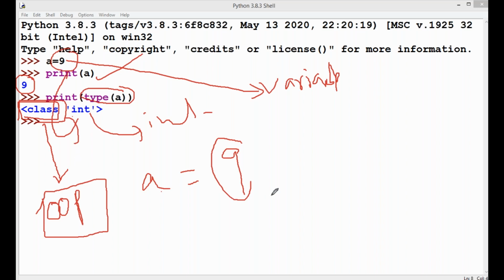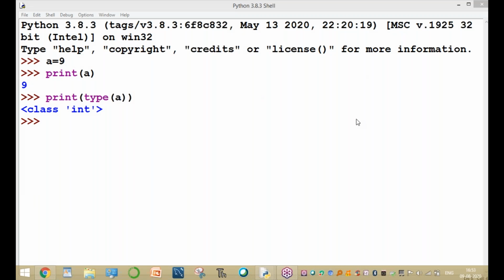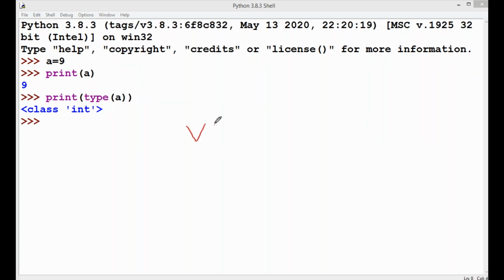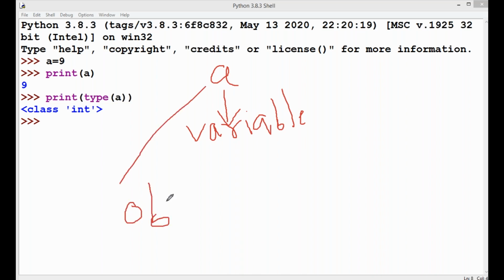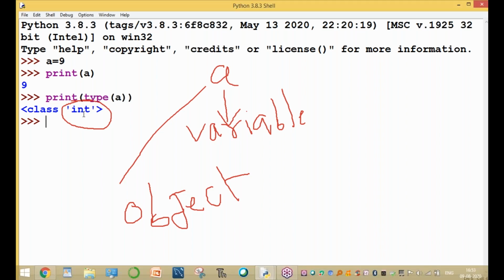In other programming languages, a is called a variable. Please observe this point. In different programming languages it is called a variable, but in Python, a is called an object. A is called an object of the integer data type.